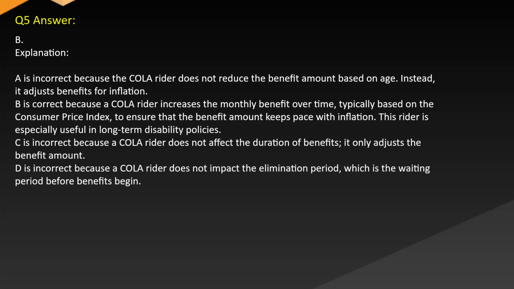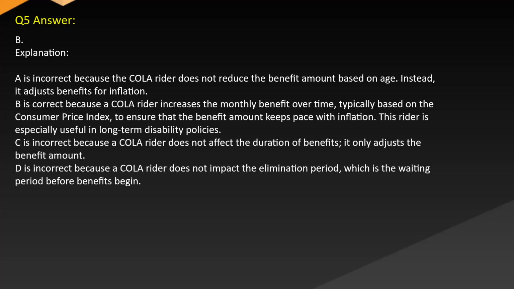Answer B. Explanation: A is incorrect because the COLA rider does not reduce the benefit amount based on age. Instead, it adjusts benefits for inflation. B is correct because a COLA rider increases the monthly benefit over time, typically based on the Consumer Price Index, to ensure that the benefit amount keeps pace with inflation. This rider is especially useful in long-term disability policies.